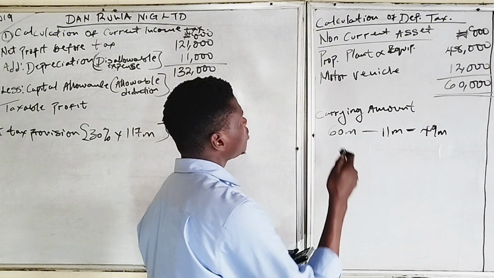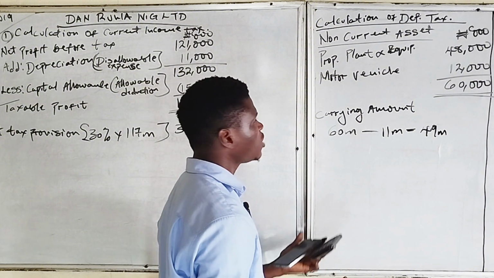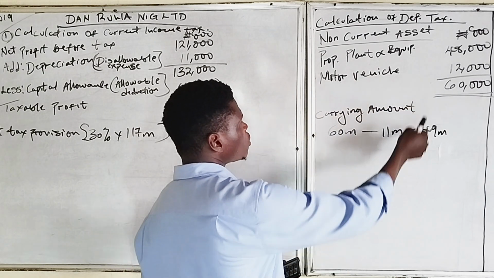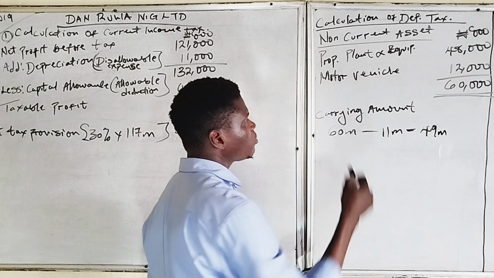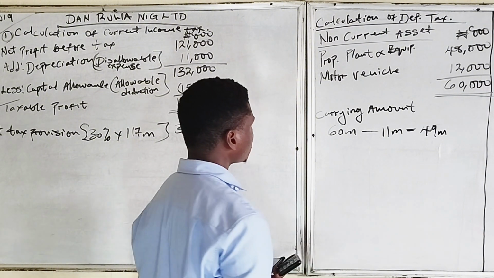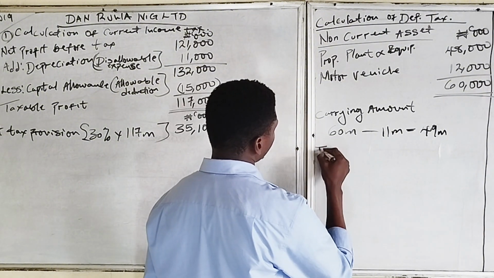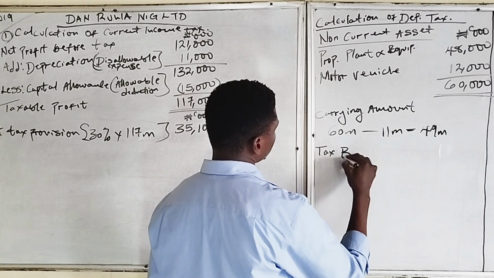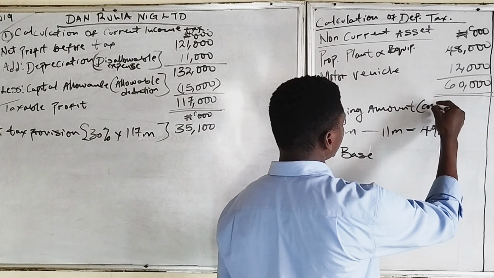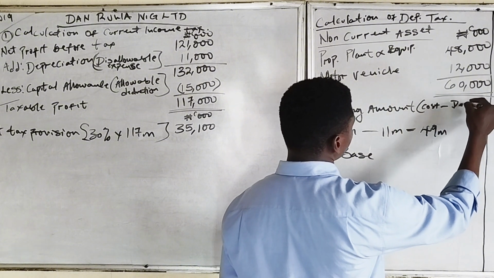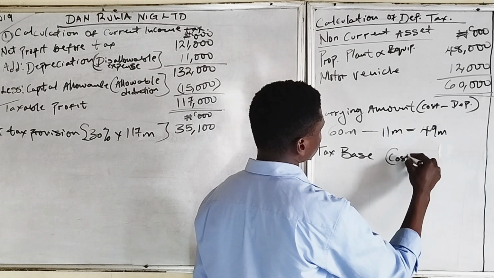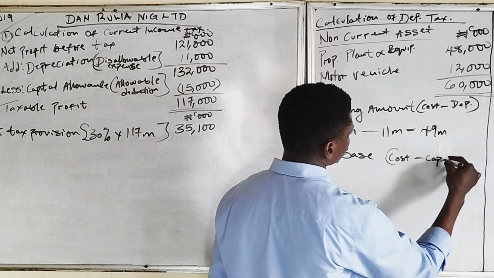But we said deferred tax arises from the difference between the accounting profit and the taxable profit. Accounting profit will use depreciation, while taxable profit will be using capital allowance, which is the allowable deduction. So for our tax base now, we said it is cost less capital allowance.